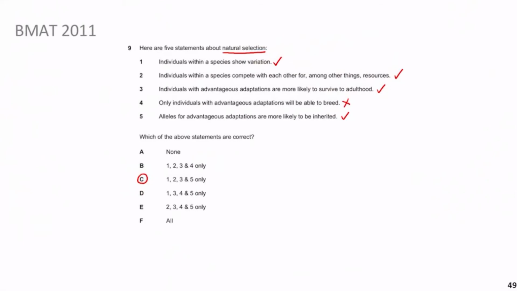Okay, guys, so welcome back. So previously we looked at BMAT 2011 question 9. This question was really good in that it allowed us to revise the key concepts of natural selection. And hopefully, guys, you can see that although natural selection itself is an easy topic, they can create pitfalls for you where you can fall. For example, statement number 4, you have to be really careful when reading it and really seeing if it fits in with the ideas of natural selection. But without further ado, guys, let's move on.